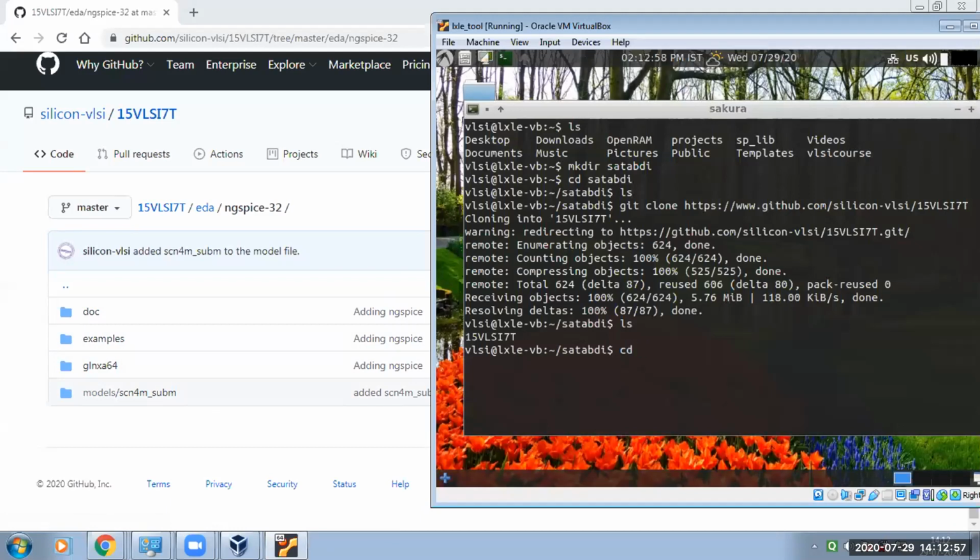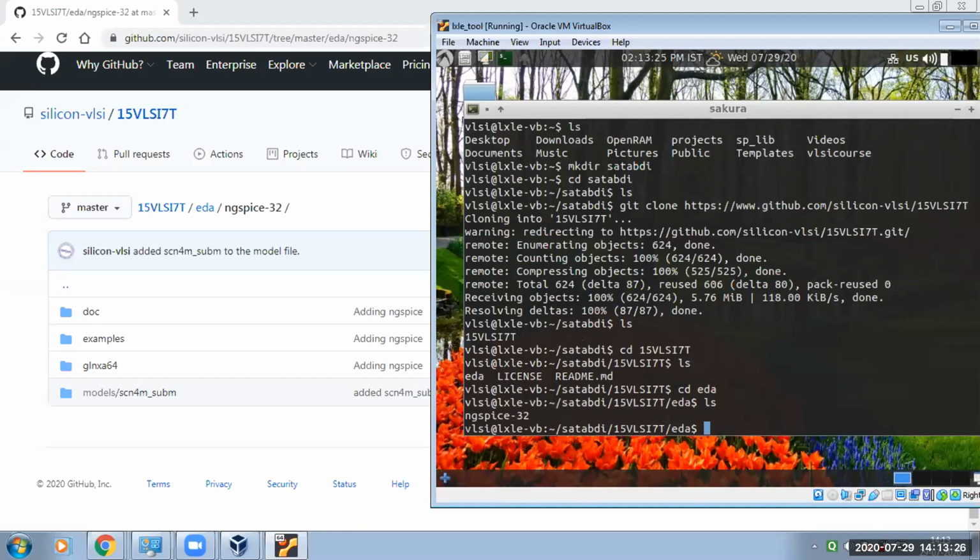Now we go to that directory. It is a directory, so cd 15 VLSI 70, and now we can list that. You can see there is EDA, license and readme.md which we were having there. So let's go cd EDA. Now you can see ngSpice 32, where we are having the ngSpice.